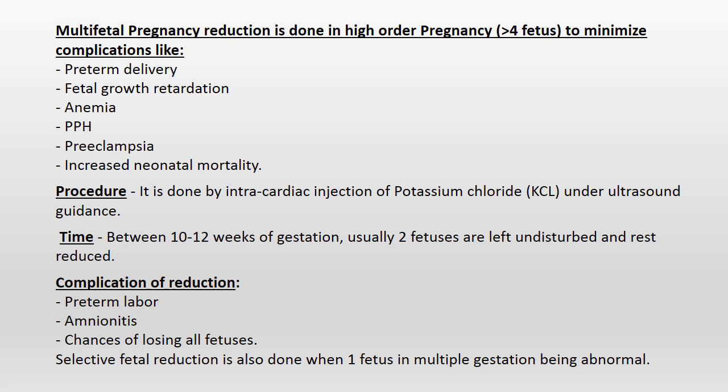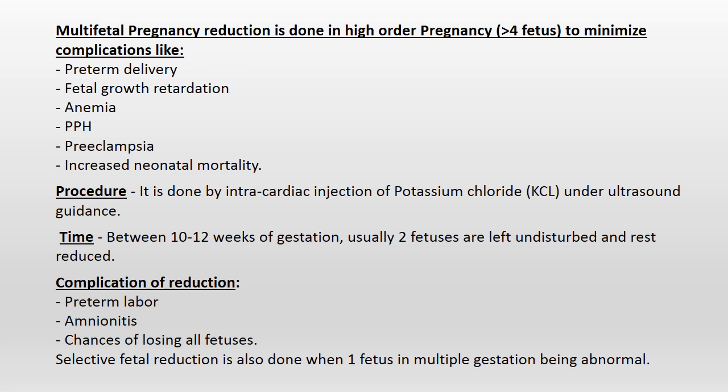Multifetal pregnancy reduction is done in high order pregnancy, that is pregnancy of more than 4 fetuses, to minimize complications like preterm delivery, fetal growth reduction, anemia, PPH, preeclampsia, increased neonatal mortality. The procedure is done by intracardiac injection of potassium chloride under ultrasound guidance.